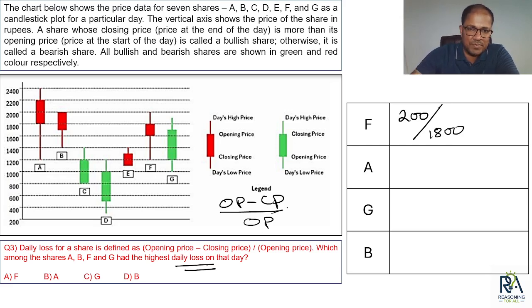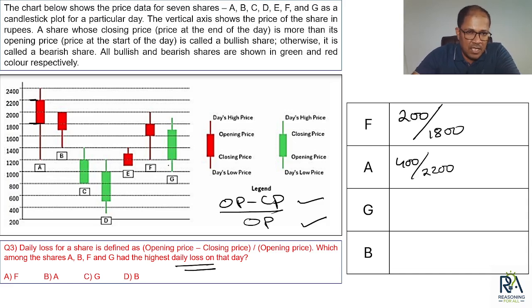Opening price minus closing price upon opening price, so that is 200 divided by 1800. Okay, done. Then A: 2200, 1800, so 400 divided by 2200.